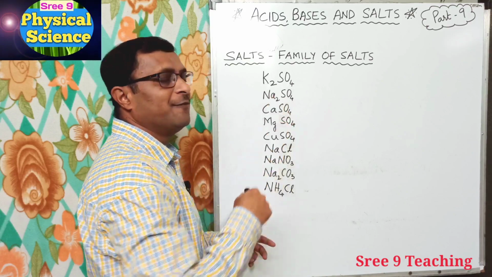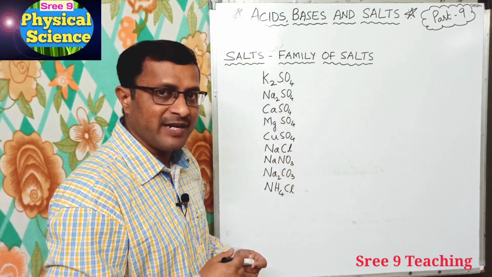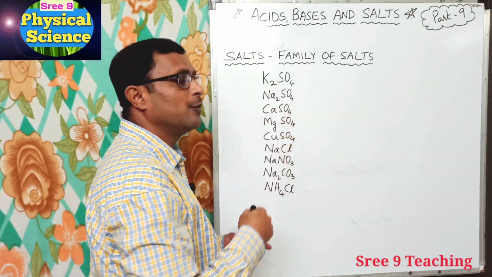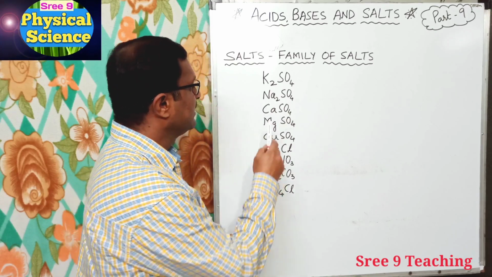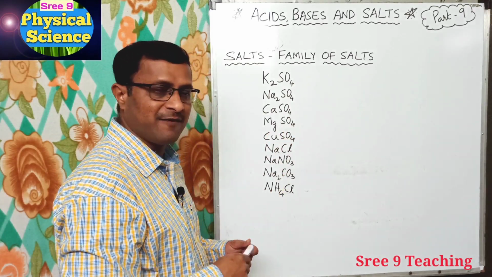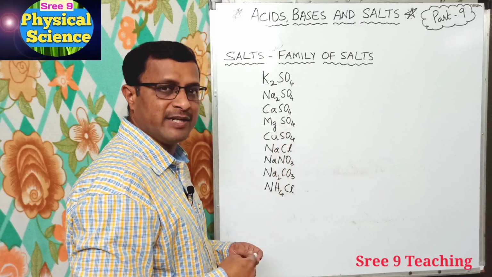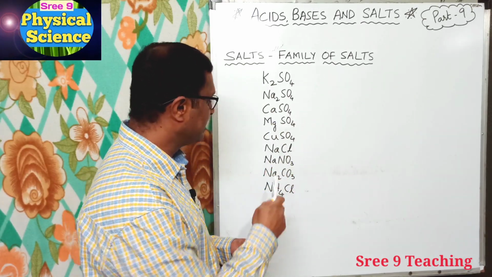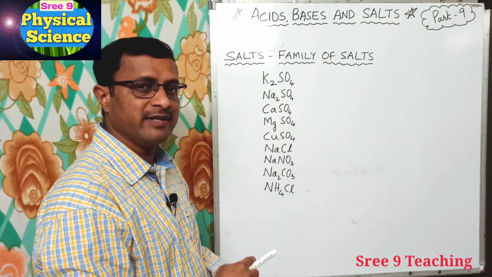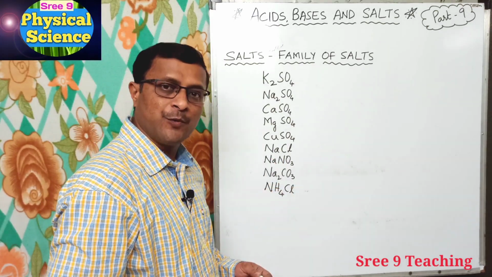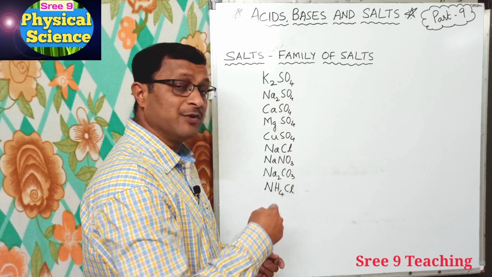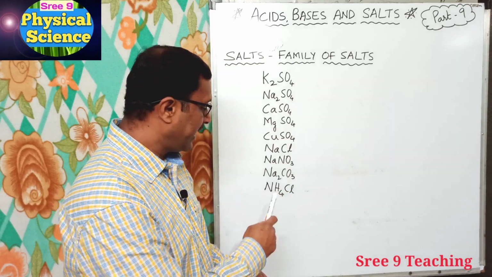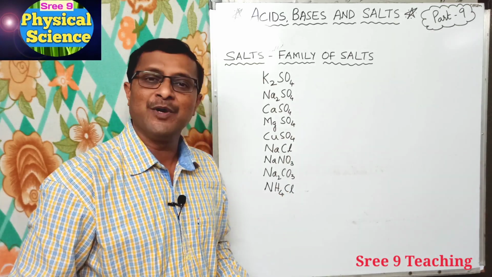So K2SO4, potassium sulfate, Na2SO4, sodium sulfate, CaSO4, calcium sulfate, MgSO4, magnesium sulfate, CuSO4, copper sulfate, NaCl, sodium chloride, NaNO3, sodium nitrate, Na2CO3, sodium carbonate and NH4Cl, ammonium chloride.